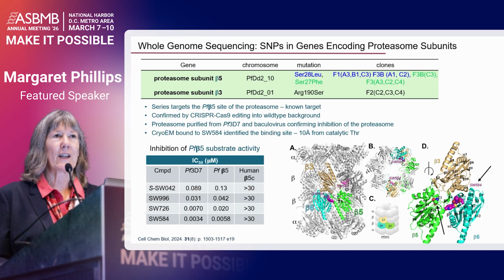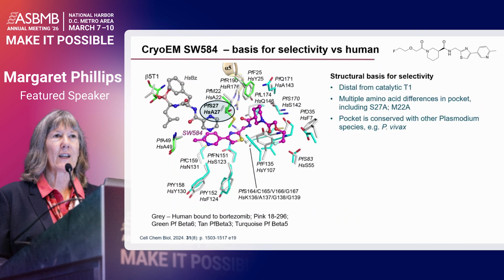So we had identified a pocket that had not been drugged before and really was in a very unusual space in terms of the structure. And so what then was the basis for the species selectivity we're seeing? That was also quite evident from the structure. Right here under the circle, you're seeing that key serine 27, which we saw mutated in one of the strains that helped us identify the proteasome as the target, is actually an alanine in human.